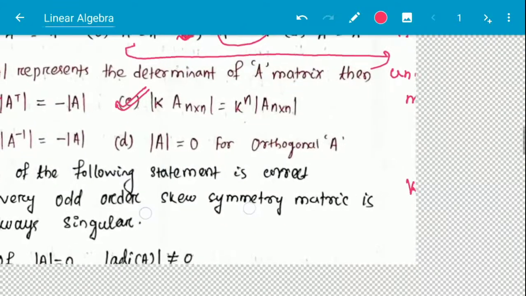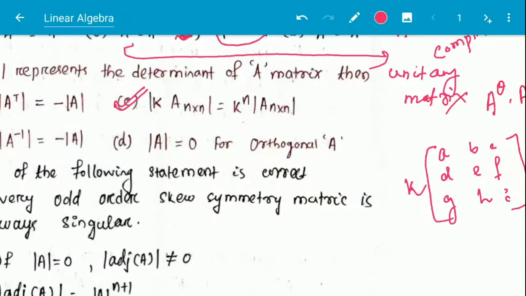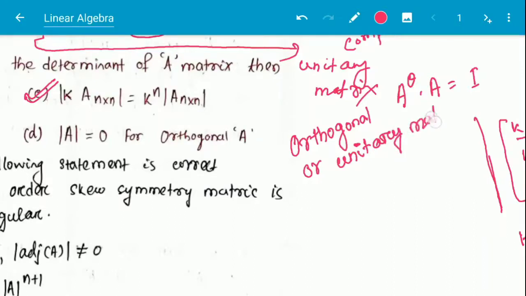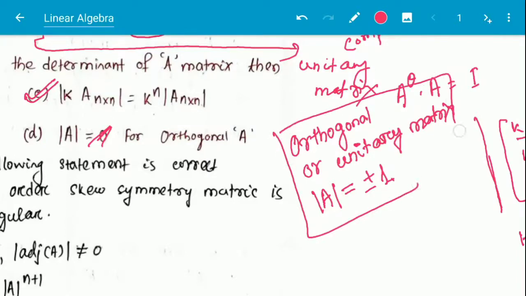For option D, A mod is equal to 0 for orthogonal A. For an orthogonal or unitary matrix, A mod is always equal to plus minus 1. This is not 0. This is always plus minus 1. This is an important thing.